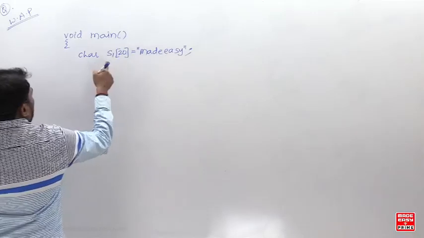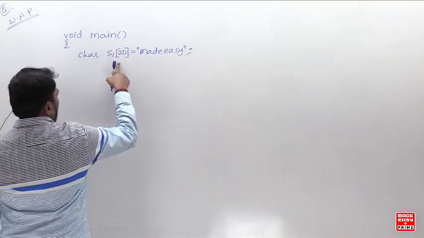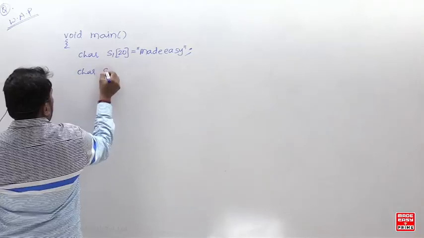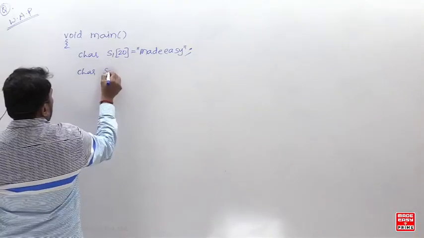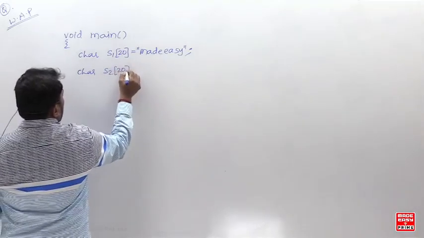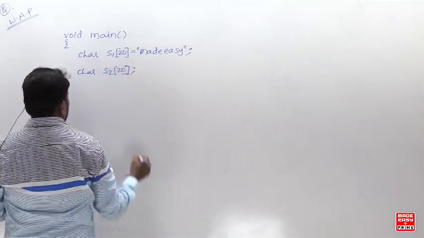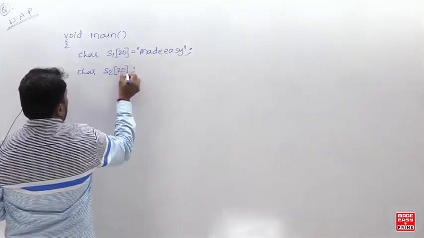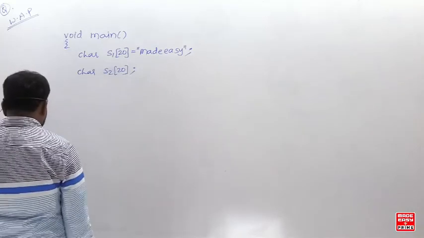Now, string S1, character S1 of 20, it's made easy, and character S2 of 20 is also there.